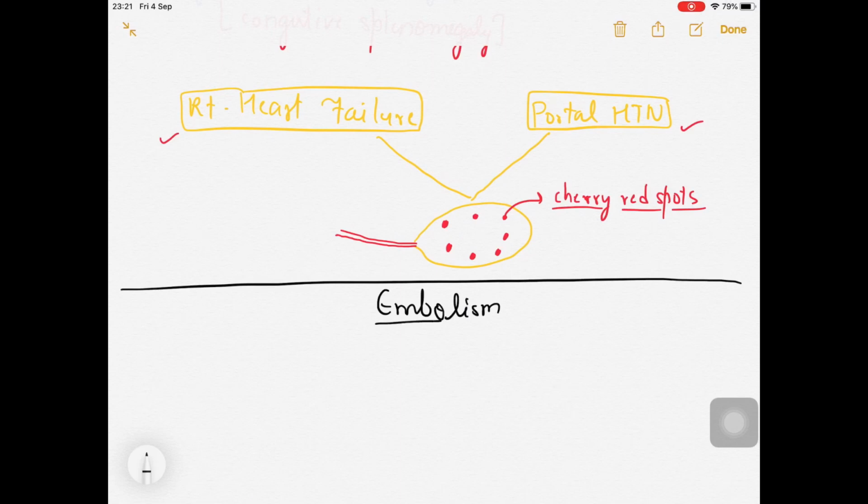Okay, first of all, what is embolism? Embolism is some amount of mass. For example, some kind of thrombus was there, which was obliterating the vessel. It detached from the wall of the blood vessel and circulates in the blood, and now it can obliterate any kind of blood vessel, right? So that is a thromboembolism.